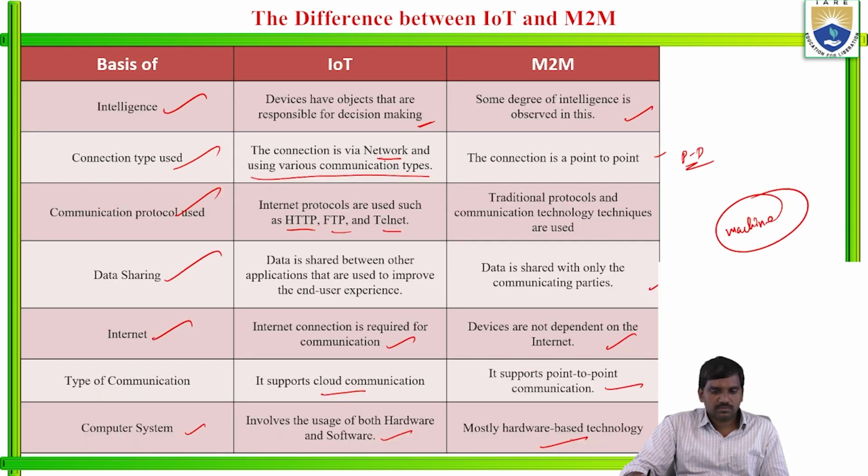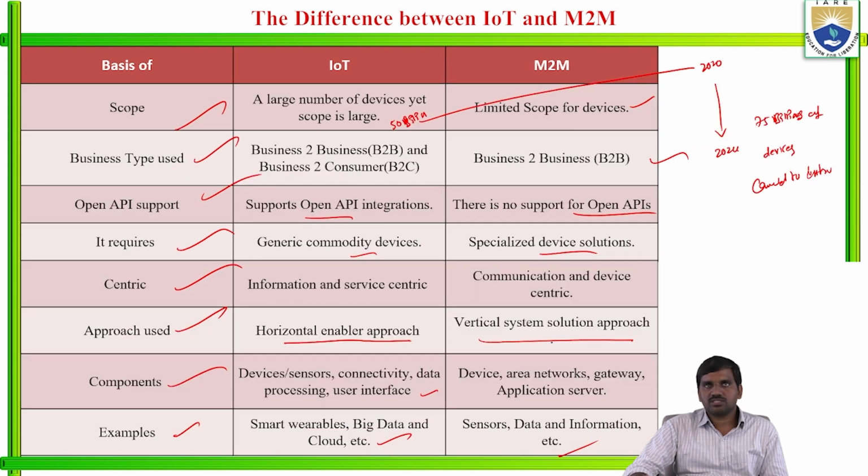So these are the different types of differences: in terms of basic intelligence, connection, which type of connection is used to connect the devices, and communication, which type of communication protocols is used to connect the devices, data sharing, internet types of communication, which type of cloud communication is supported, and computer system scope.